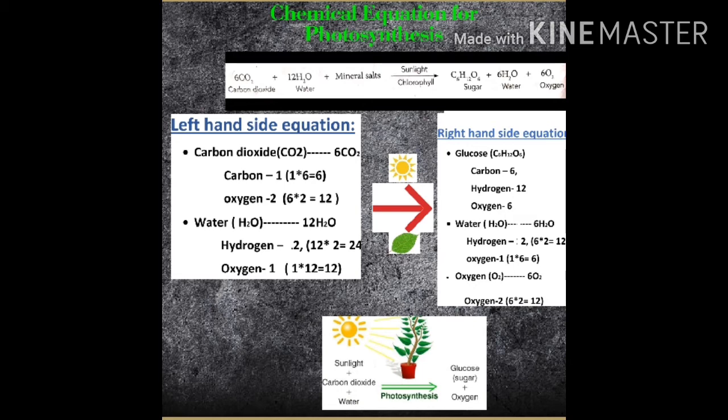Along with these, plants take mineral salts also, in the form of fertilizers, in an organic or inorganic way, to grow well and give the yield for the farmers. So the plant takes carbon dioxide, water and mineral salts inside its body parts, with the presence of sunlight and chlorophyll. Sunlight is needed to do the photosynthesis process. Photo means light, so we take the light from the sunlight, and chlorophyll is a green pigment present in the leaf. Along with it, the plant gives out glucose, water and oxygen.